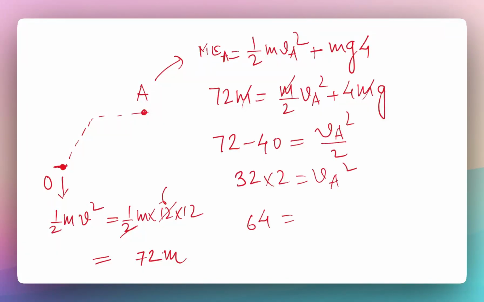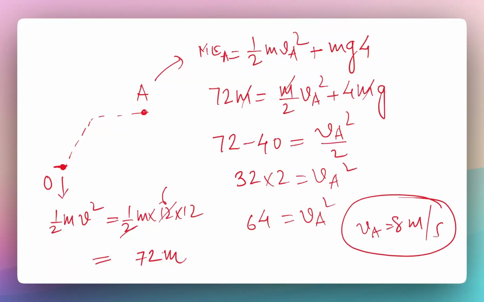So that's going to be 64, and va is going to be 8 meters per second, the square root of 64, right? Let's just quickly check the calculation again. So 4 into g 10, that's 40, 72 minus 40 is 32, into 2 is 64. And then velocity at A is going to be 8 meters per second, right?